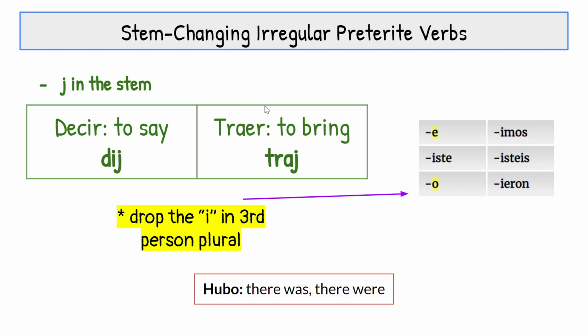Traer, take off my ER, and now the stem is T-R-A-J. Traje, trajiste, trajo, trajimos, trajeron. Take off the I. Okay. Sorry about that, it's the wrong little chart. This one should not have the I there.